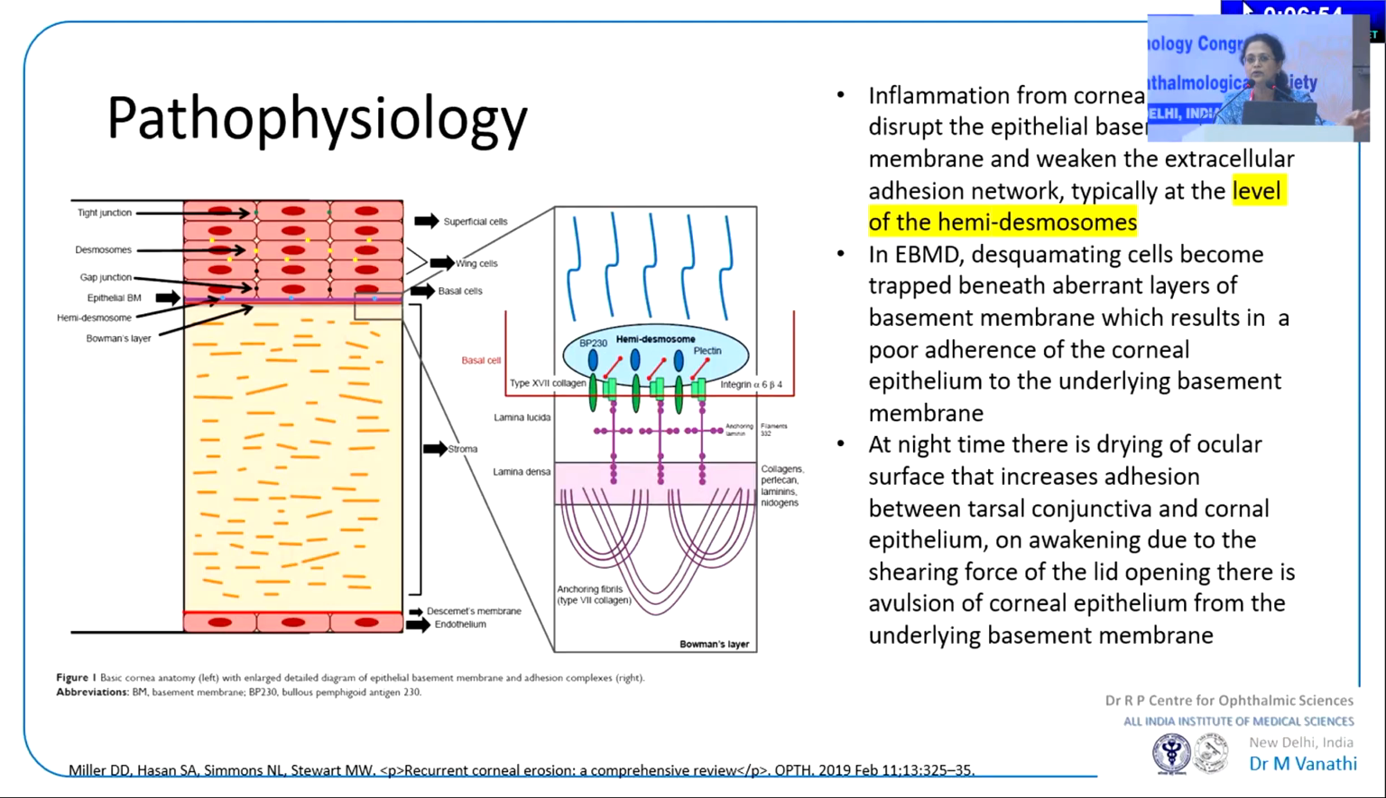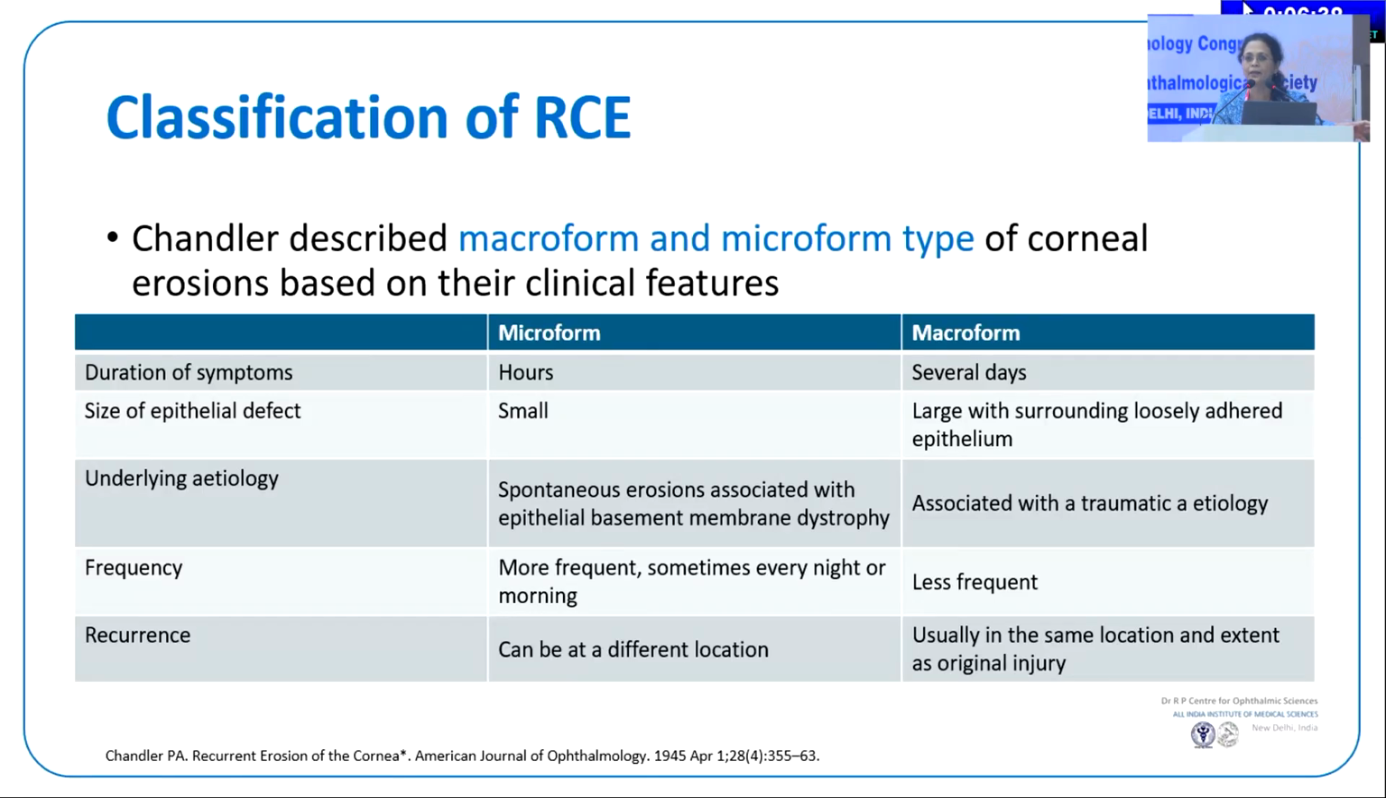So what you need to understand is the disruption lies at the level of the hemidesmosomes here. So that's when the basement membrane epithelial adhesion, the basal cell adhesion complex, is disturbed. Its internal milieu is disturbed. So we wouldn't go much into the pathology or pathogenesis of these here. Again, it's important to understand that there can be two morphological forms. You could have a micro form or a macro form of recurrent corneal epithelial erosions here.